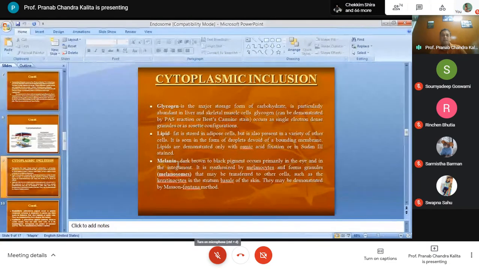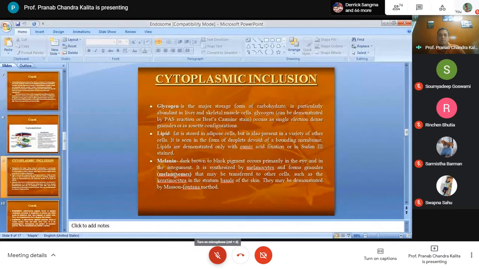So what is melanin? Melanin is a dark brown to black pigment that occurs primarily in the eye and in the integument. It is synthesized by melanocytes and forms granules known as melanosomes.